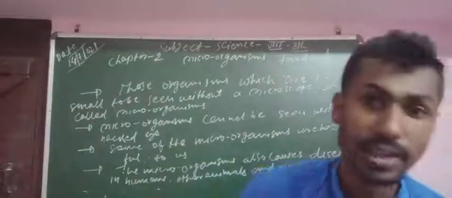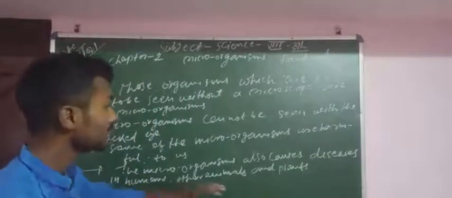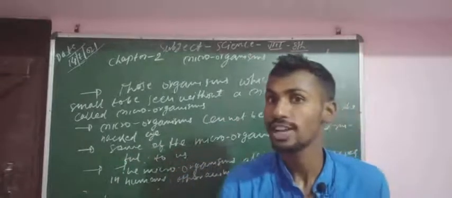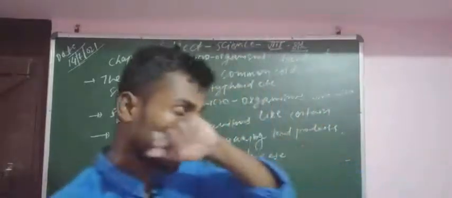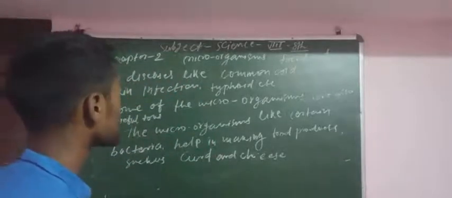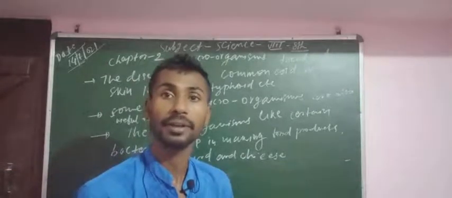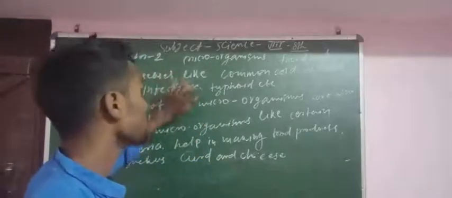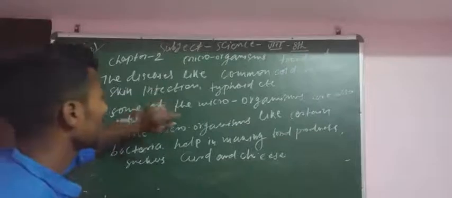What are the diseases, that means which diseases are caused by microorganisms? Let's see. The next point is that diseases like common cold, malaria, skin infections and typhoid are examples of diseases caused by microorganisms. That means these diseases happen through microorganisms.